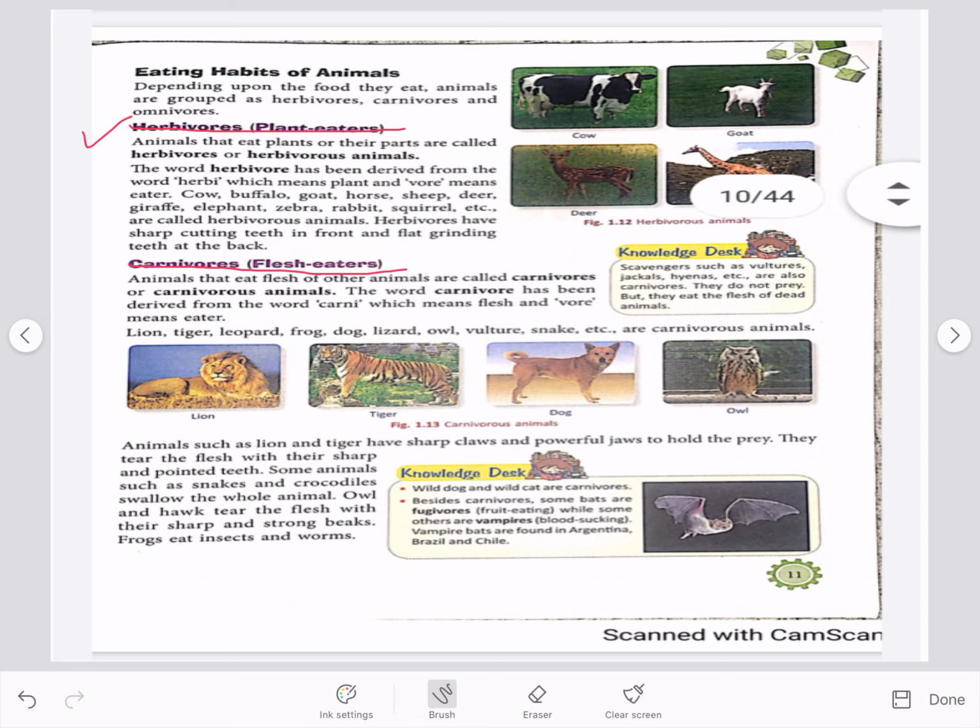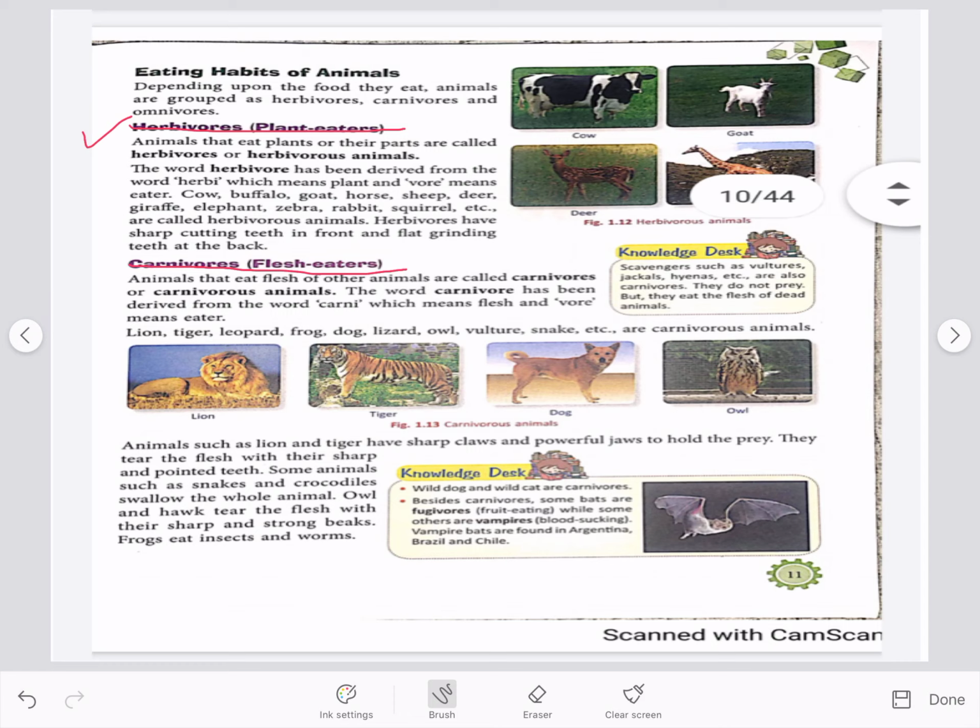They have sharp cutting teeth in front and flat grinding teeth at back. They can easily cut the plants with their front teeth and chew their food with the help of grinding teeth. Other examples of herbivorous animals are rabbits, sheep, horse, zebra, elephant, squirrel, etc.